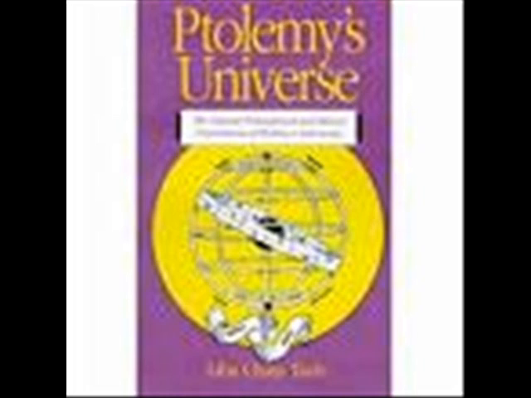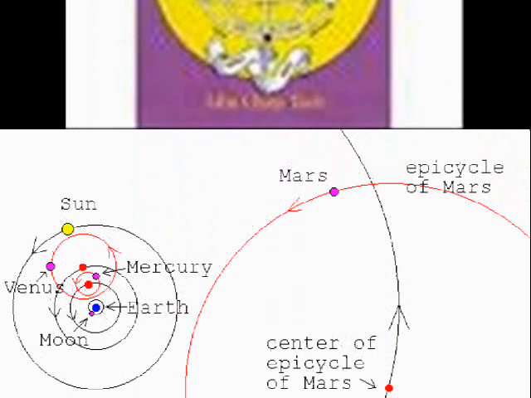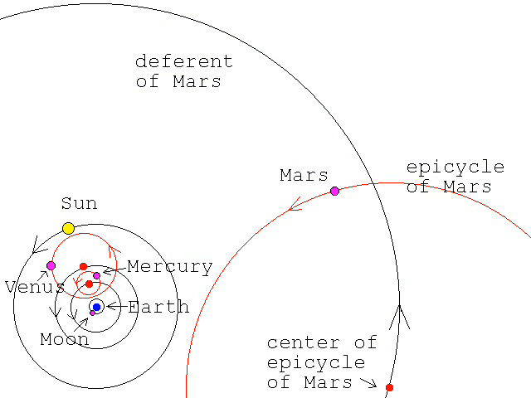There were 3 main ideas he was trying to send. The 3 main ideas were: 1. Earth is at the center of the universe. 2. Each planet moves on a small circle called the epicycle. 3. The center of the small circle moves on a big circle called the deferent.